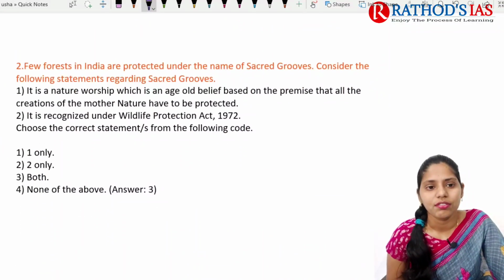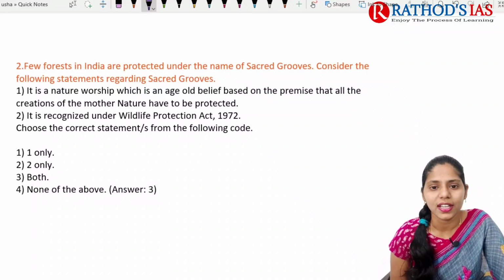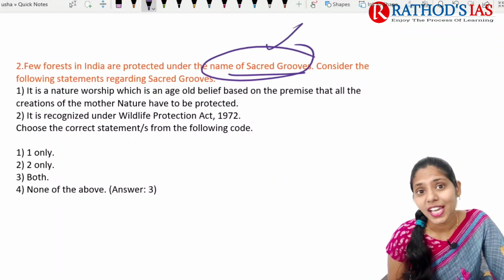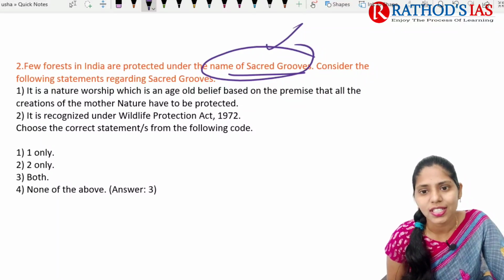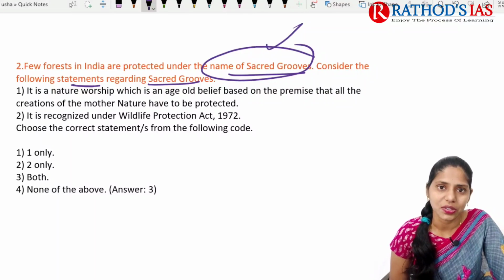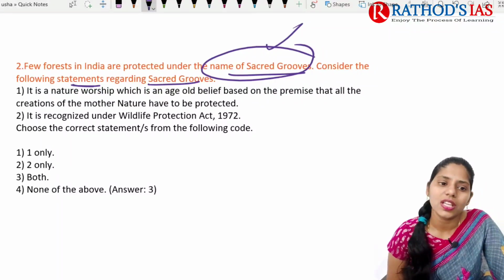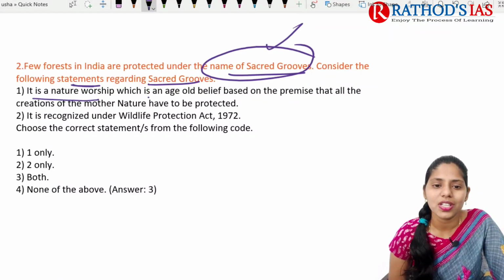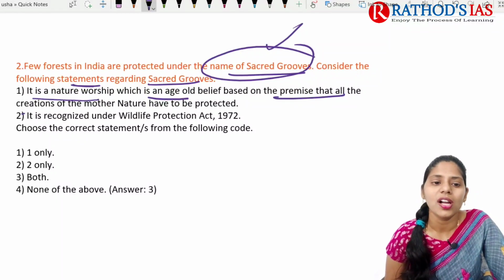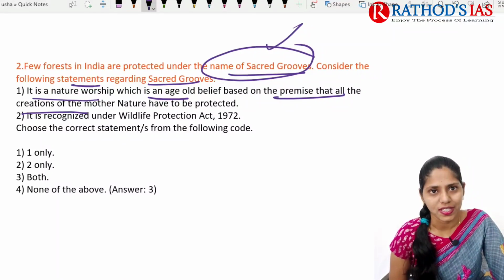The next question: a few forests in India are protected under the name of sacred groves. If you have completed NCERTs, you might have come across this word, sacred groves. Consider the following statements regarding these sacred groves. The first one: it is nature worship, an age-old belief based on the premise that all the creations of Mother Nature have to be protected.